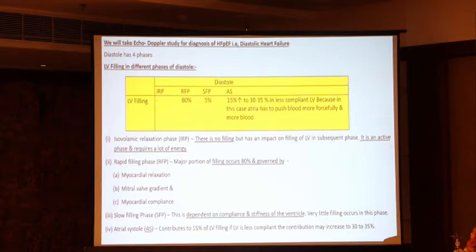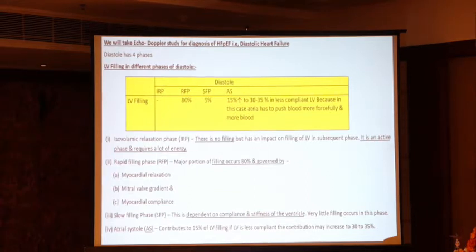Then second is the rapid filling phase. Here major portion of filling occurs, 80%, and it is governed by what? Myocardial relaxation, mitral valve gradient, and myocardial compliance. Then third is the slow filling phase. This is dependent on compliance and stiffness of the ventricle. Very little filling occurs in this phase. It is only 5%. Then lastly, the atrial systole.